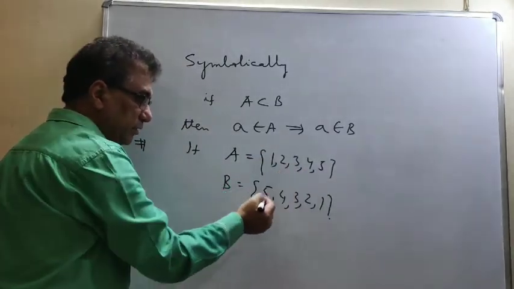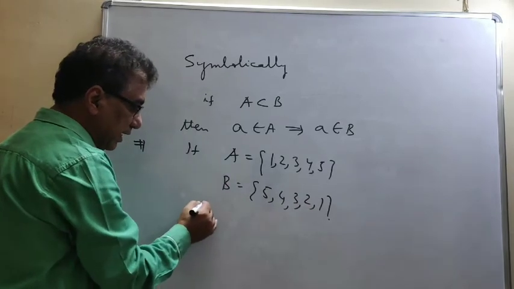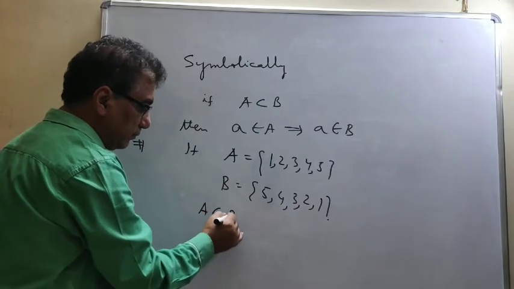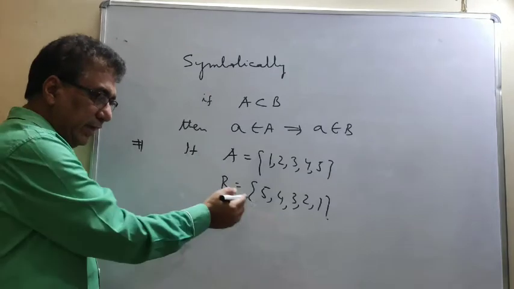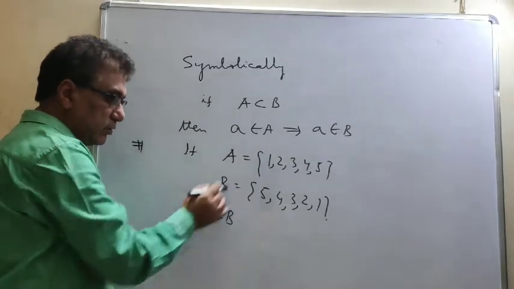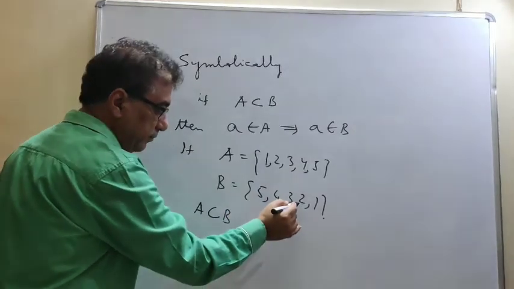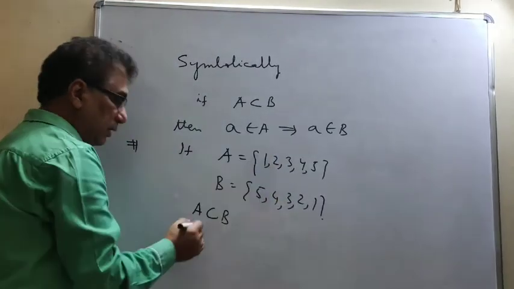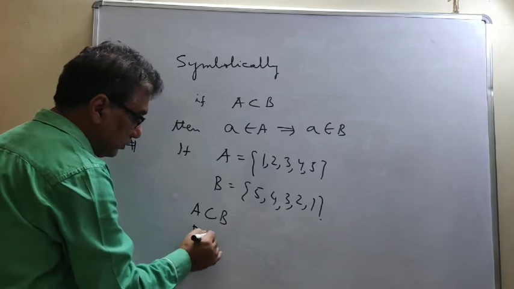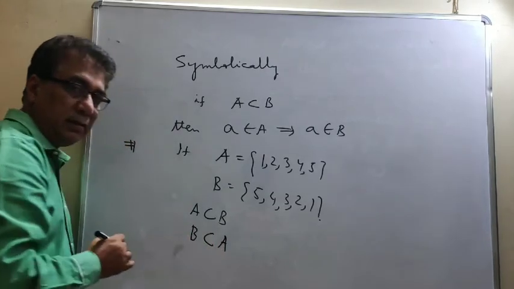So all these elements we find here. So we can say that A is a subset of B. But if we consider it in the reverse order, then also we find that all the members of B belong to A. That means B is also a subset of A.